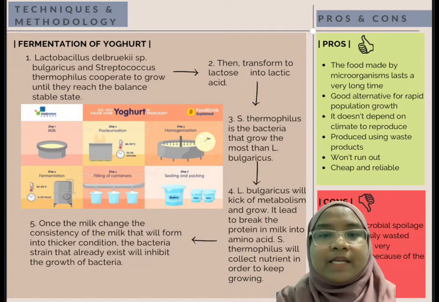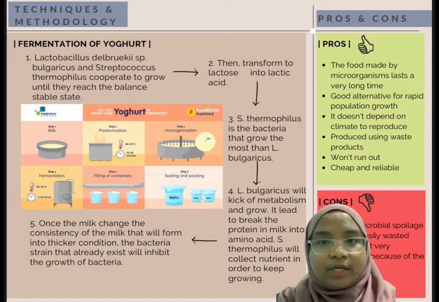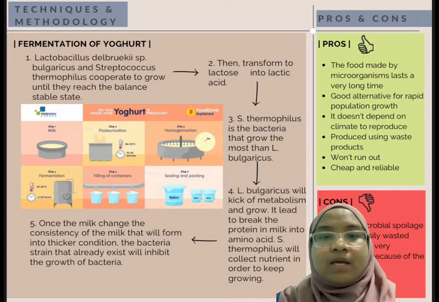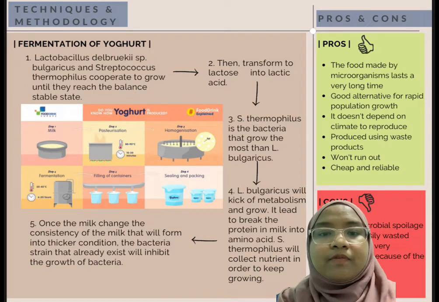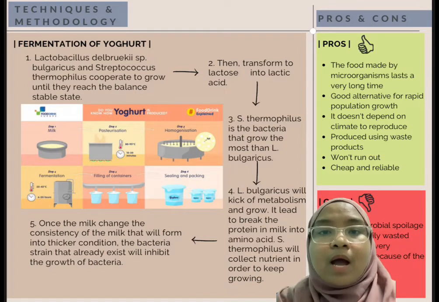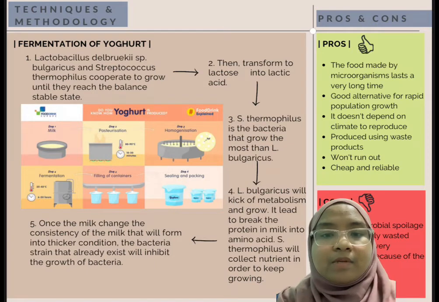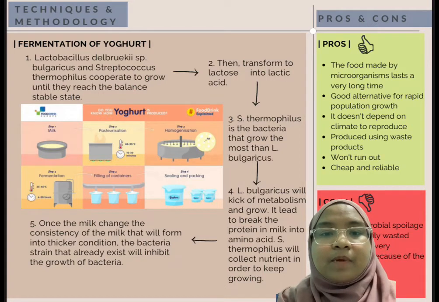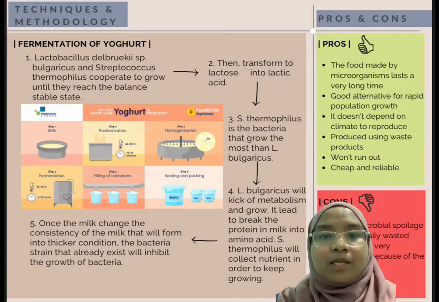Next, I will explain the method of fermentation of yogurts. As we know, making yogurts needs microorganisms. Lactobacillus bulgaricus and Streptococcus thermophilus cooperate to grow until they reach a balanced stable state, then transform lactose into lactic acid. S. thermophilus is the bacteria that grows the most compared to L. bulgaricus. L. bulgaricus will kick off metabolism and grow.